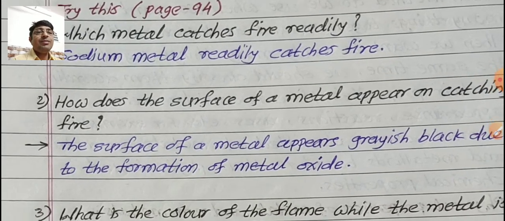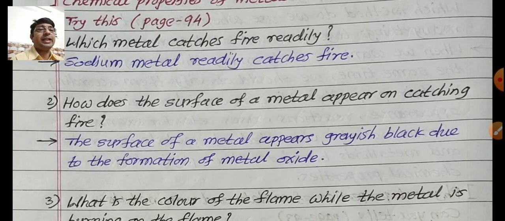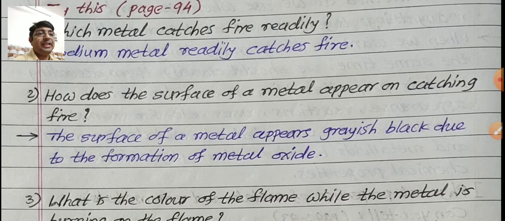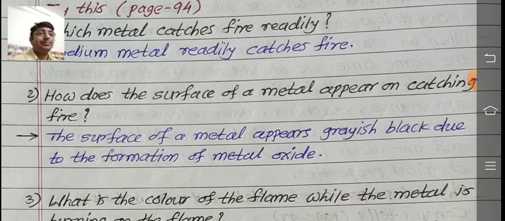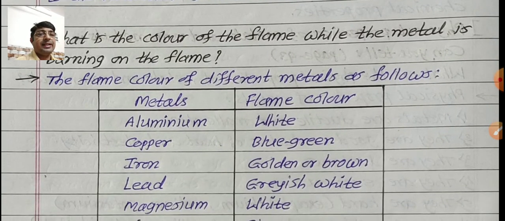Second, how does the surface of a metal appear on catching fire? So answer, the surface of a metal appears grayish black due to the formation of metal oxide. Due to the metal oxide formed on the surface, what color appears on the metal surface? That is grayish black. Next, and third question, what is the color of the flame while the metal is burning on the flame? So the answer is like this.